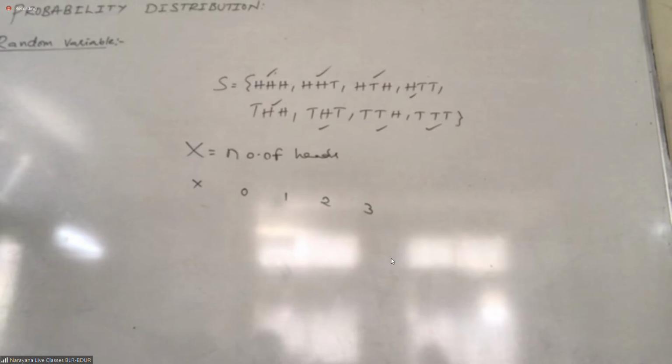The random variable is X equal to number of heads. If you want, you can write that down 3 times. Number of 2 heads means how many times you are having 2 heads. That's it. How about the remaining outcomes of the sample space? Got it?